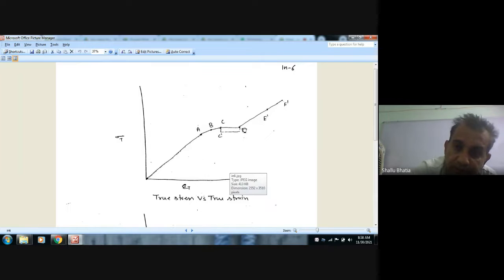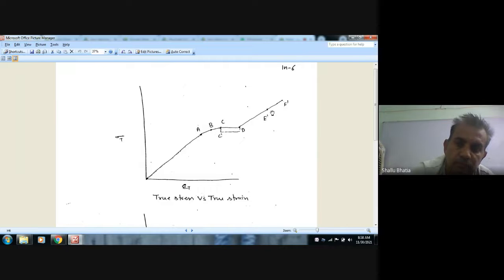The reduction in area starts from D. For the same load, the cross section area at E dash is less for true stress, and for simple stress it is the same as the initial area.